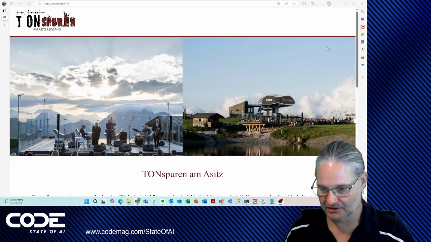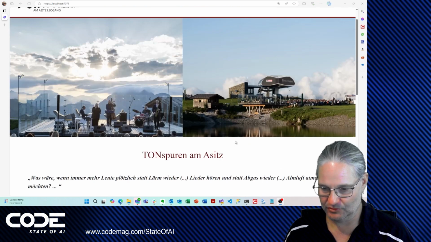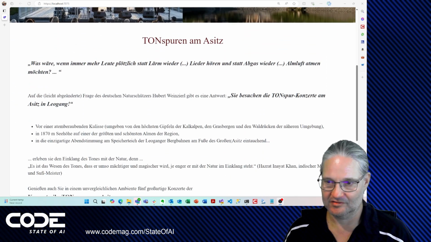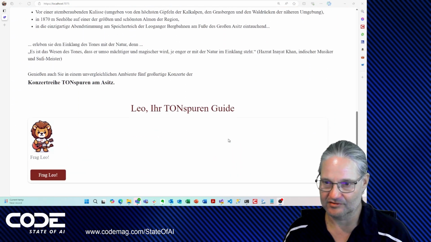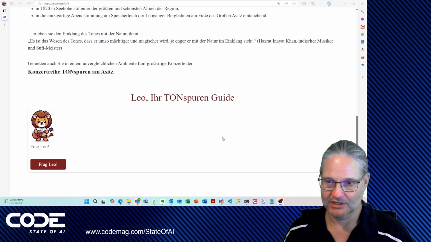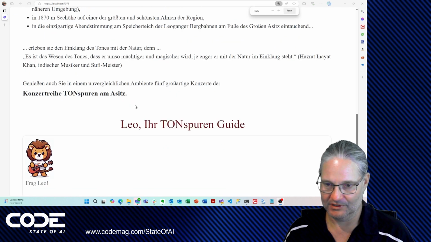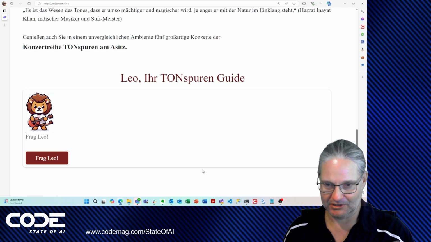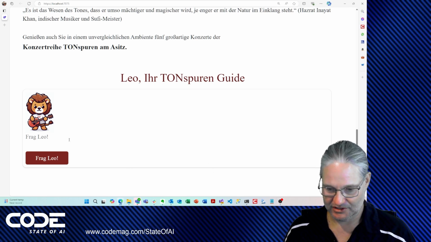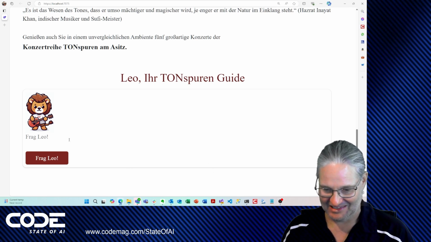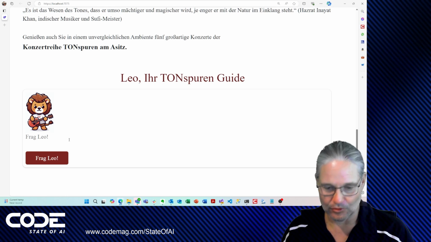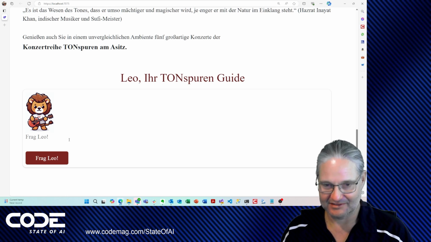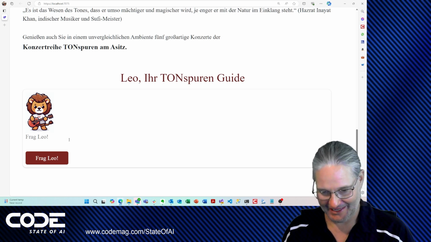Here's a simple version of the website they're using. The website is in German in this case because the area is in Austria, therefore it's German language. But as you'll see here in a moment, it won't actually matter for our particular example. But I'm going to just start out and actually talk to the assistant. His name is Leo, a little lion that is a mascot that was also AI generated.